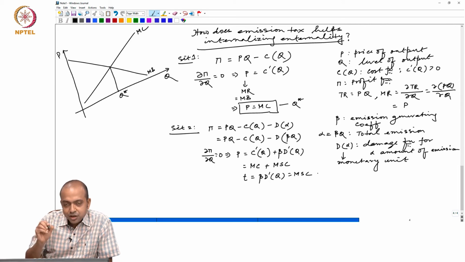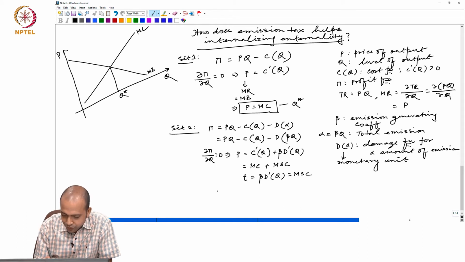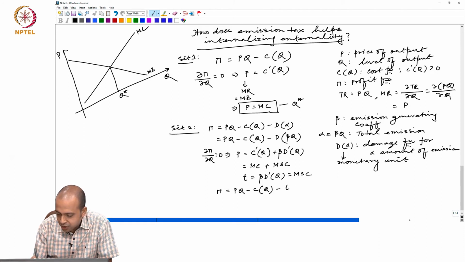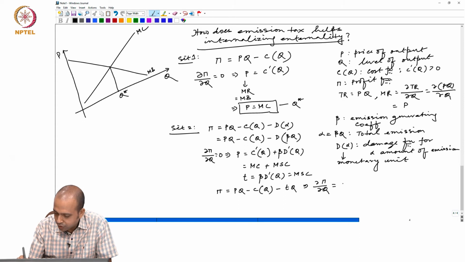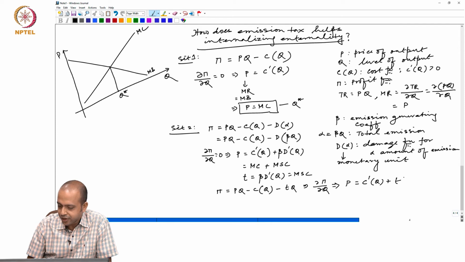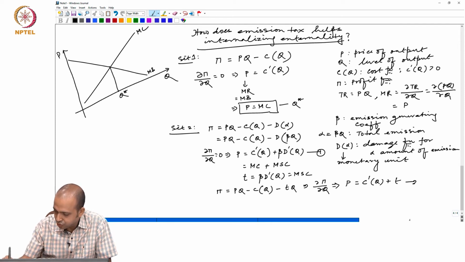That means, if a tax is imposed per unit of output, then the profit function will change this way: PQ minus C(Q) minus TQ, and if you differentiate with respect to output, that implies P equals C'(Q) plus T. Let us say this is equation 1 and this is equation 2.